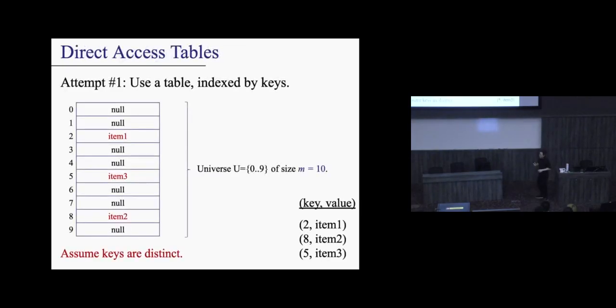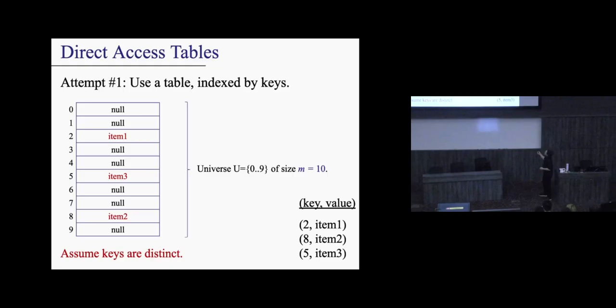So here's an idea. Let's say, hypothetically speaking, I have a table of size 10. It starts from 0, so it's 10. I basically want to store some items. So here are my keys and here are my values. I have keys, for example, 2, 8, and 5, and I want to associate them with items 1, 2, and 3. Again, we're going to assume that the keys are distinct. This is your unique identifying thing, and I want to somehow insert it into a table.